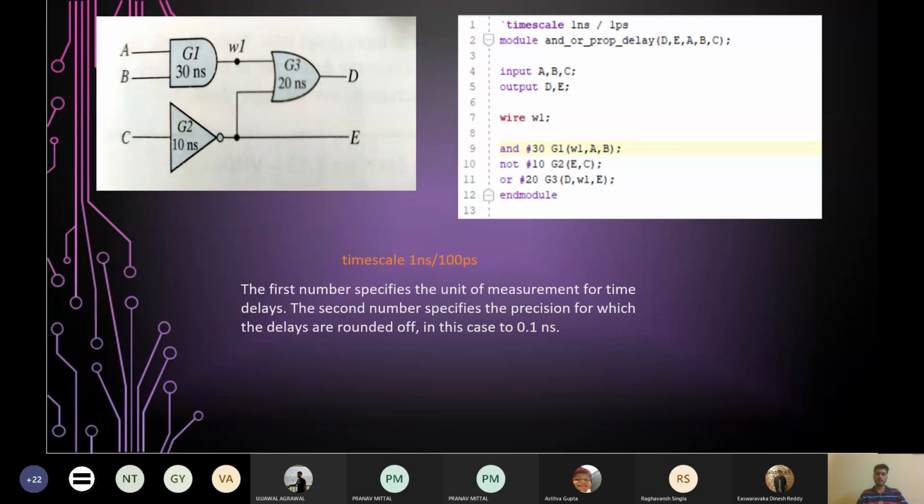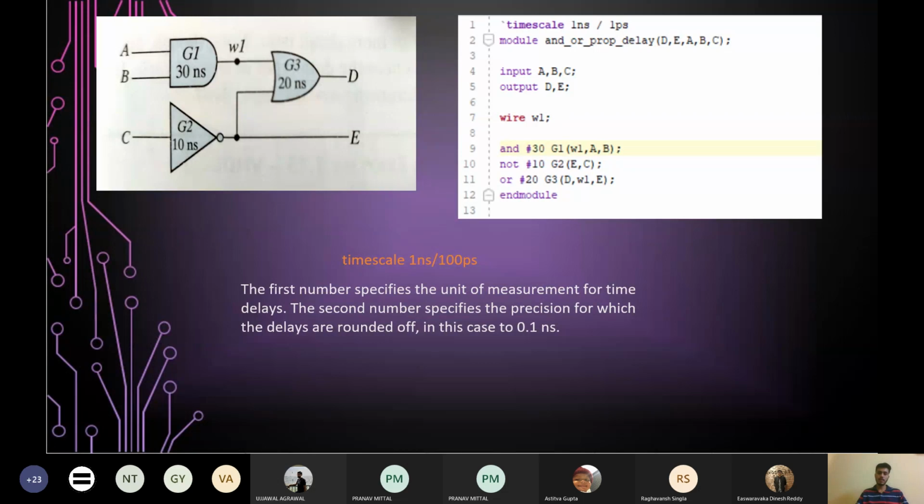So at t equal to 20 nanoseconds, the output of this OR gate will be according to what the input was at t equal to 0 nanoseconds, right? Just minus the propagation delay, 20 minus 20, 0. So what are the inputs to the OR gate at t equal to 0 nanoseconds? The inputs to the OR gate are the output of the AND gate and the output of the inverter. And both these gates themselves have propagation delay. So at t equal to 20 nanoseconds, it will remain red. But what happens at t equal to 30 nanoseconds?